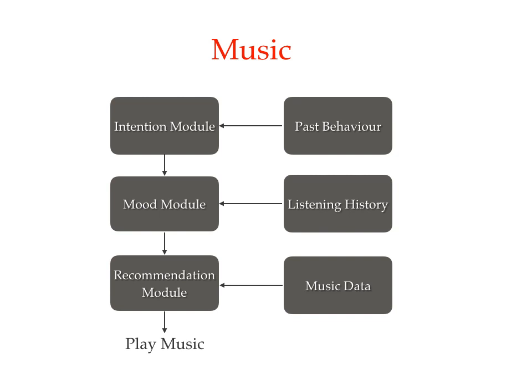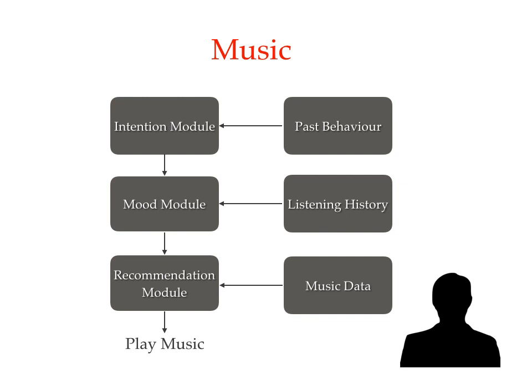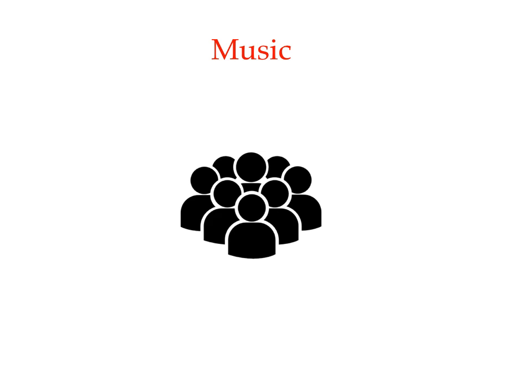which will decide the mood of the user by using the data of listening history, like what type of music the user usually listens to when it rains. Hence, the recommendation module will recommend similar songs to the user. Case-based reasoning has been used in the implementation of all the 3 modules. This system was for a single user, like the likings and mood of a user. There have been 3 similar studies carried out in this domain, but all were related to a single user. There is no study or no system carried out for the masses.